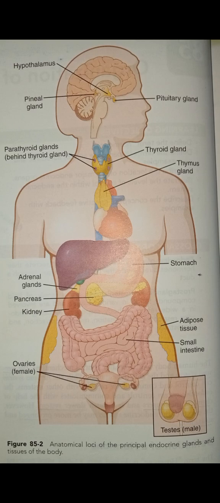Then heart, atrial natriuretic peptide (ANP) increases sodium excretion by kidneys, reduces blood pressure, and that is a peptide. Then stomach produces gastrin, which is a hormone which stimulates HCl secretion by parietal cells. And then small intestine, secretin is there, which stimulates pancreatic acinar cells to release bicarbonate and water, which is a peptide. Then cholecystokinin (CCK) stimulates gallbladder contraction and release of pancreatic enzymes, which is a peptide.